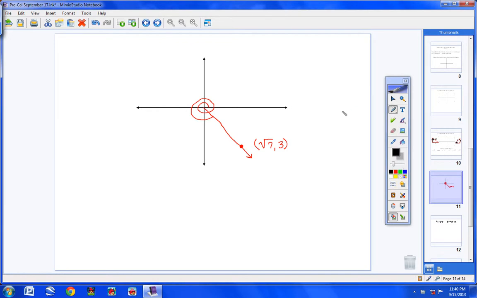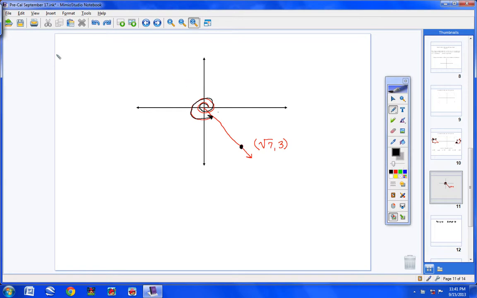What if I gave you a problem like this, and I said, okay, an angle starts here, and it circles around once, and circles around again, and stops right here. But notice I didn't give you any angles, so you really don't know what the reference angle is right here. You have no idea. But I did give you an ordered pair right here. I gave you this ordered pair that falls right on the terminal side, and the ordered pair is square root of 7, comma 3.